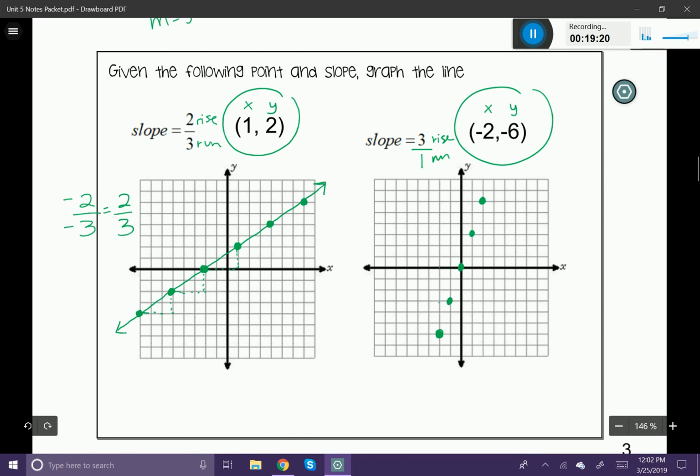There it is. Those are all the points that are going to fit on my coordinate plane, so I'm just going to go ahead and stop there. I'm going to grab my ruler, and I'm going to go ahead and draw a really straight line going through each one of those coordinates, with little arrows at the end.